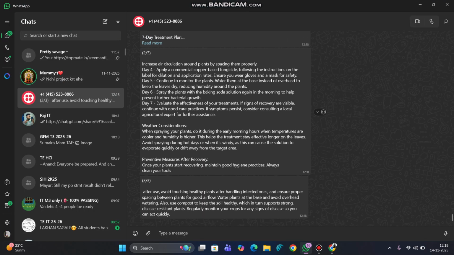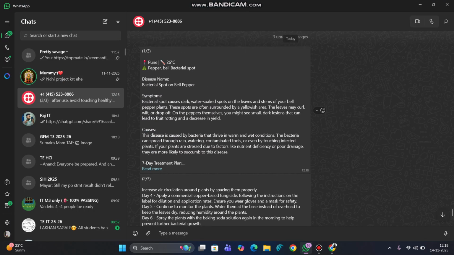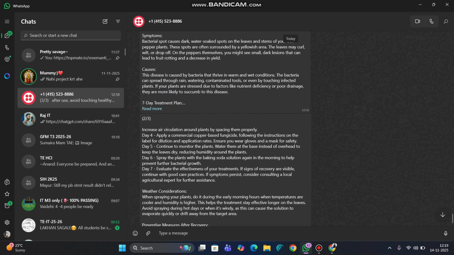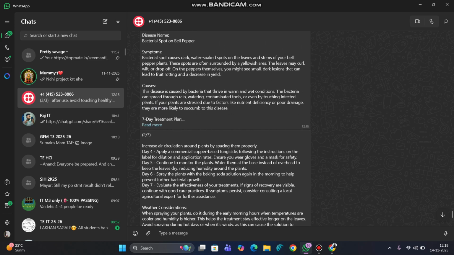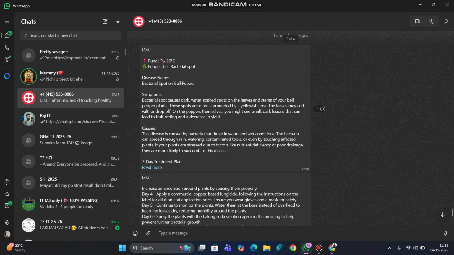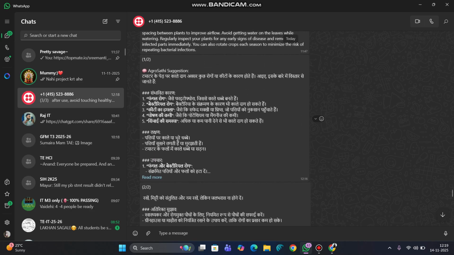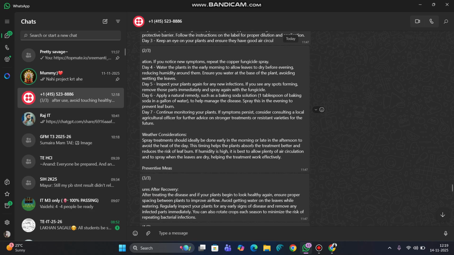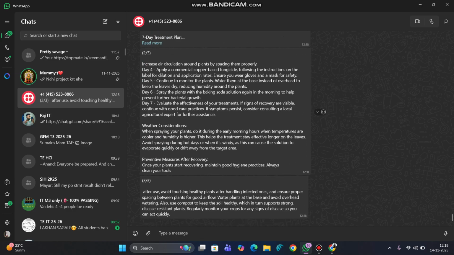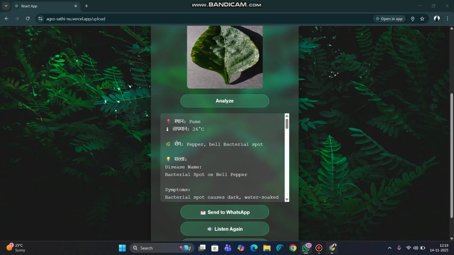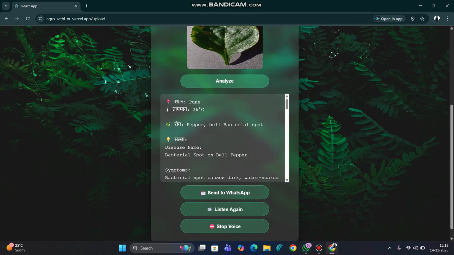Here you can see we got the response in three messages. Basically, we divided it into three chunks based on the tokens. What this helps with is that the farmer has a track of all their responses. Here it acts like a history, and most of the farmers are okay with using WhatsApp, so there is no issue in handling. And here it analyzed and considered the temperature and the location also.